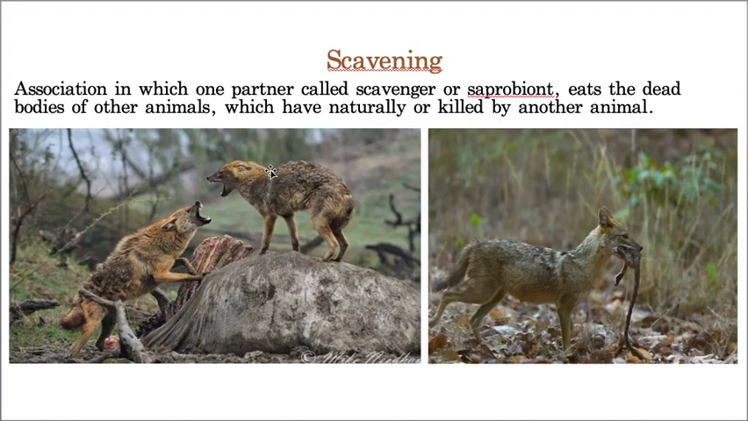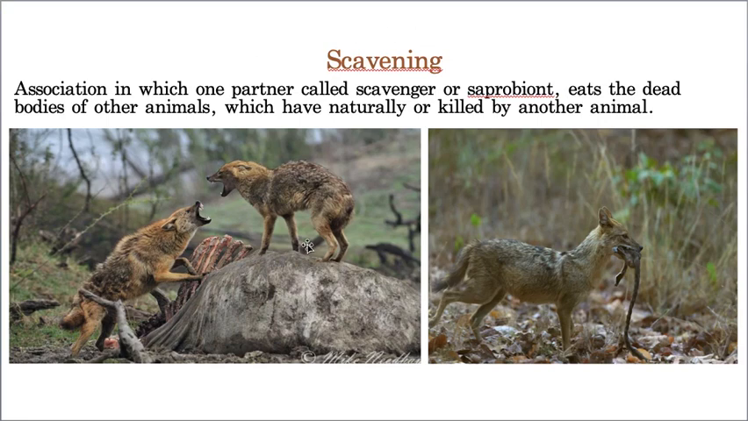Now, scavenging. Scavenging means the organism which eats dead bodies. But it usually doesn't kill, it only eats. For example, one tiger is there. A tiger kills one buffalo, just as an example I'm telling, and it eats some, and some remnant of food is left, and that remnant food they eat.